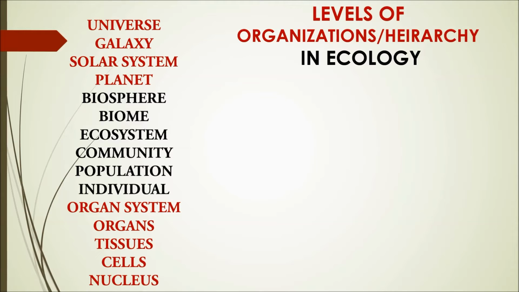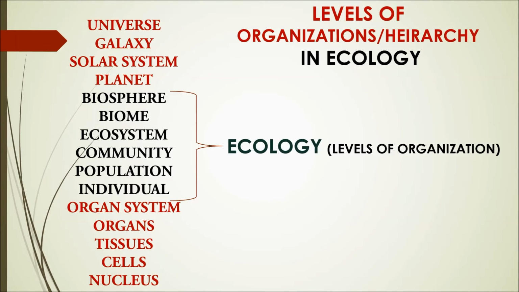This is the hierarchy if you see it in nature itself. So in this hierarchy, where does ecology lie? I'm sure you can see it. It is basically biosphere to individual. This is the thrust area of ecology. This is called levels of organization in ecology: right from biosphere to biome to ecosystem to community to population to individual. Whichever way you want to look at the hierarchy, from small to big or big to small, this is what ecology is largely about.